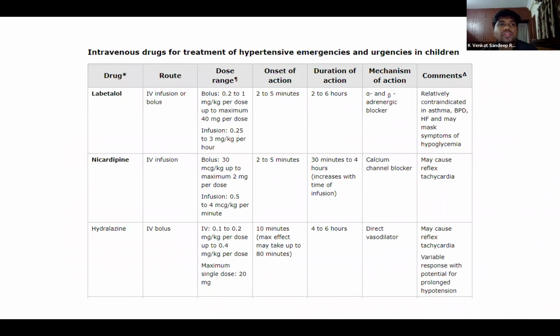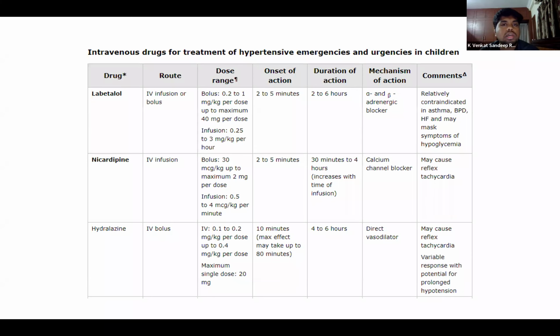Since it is a hypertensive emergency, we usually prefer to give drugs as an IV infusion. The most commonly used drugs are labetalol and nicardipine. And apart from that, we can also use hydralazine and sodium nitroprusside. So the most commonly used drug is labetalol. It can be given as a bolus of 0.2 mg per kg to 1 mg per kg, and it can also be put as an infusion.